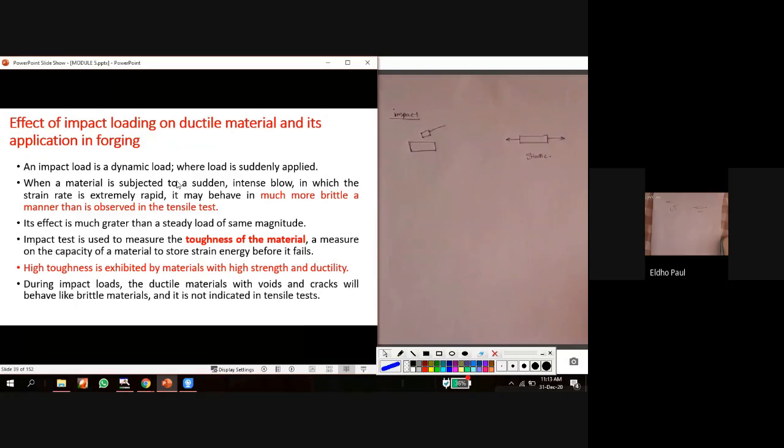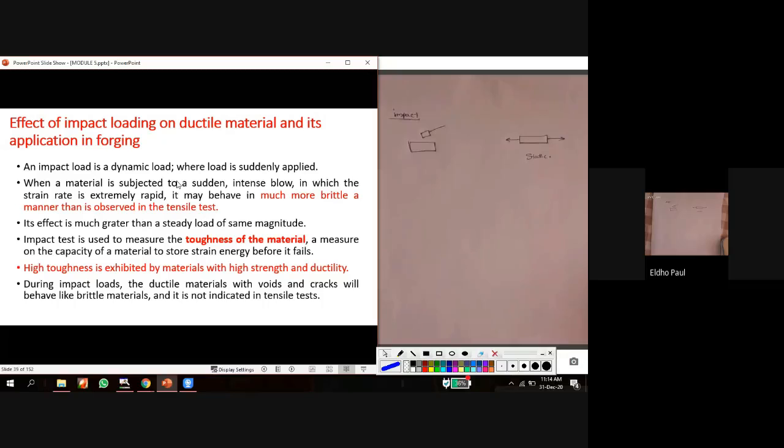That means the deformation with respect to time is very high. In a very small amount of time, we are applying a huge amount of load and thereby a huge amount of deformation. So the strain rate will be extremely rapid.